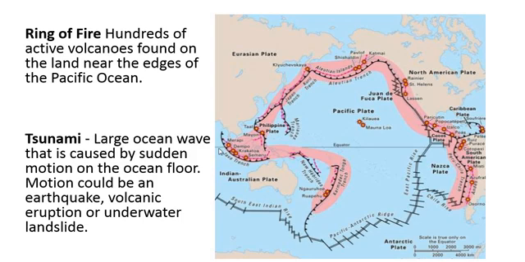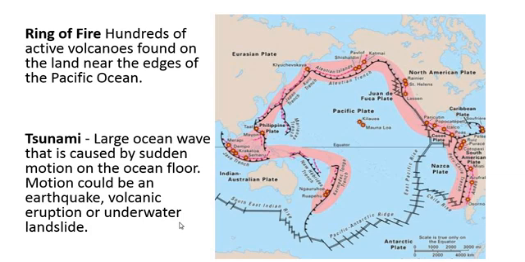Hundreds of active volcanoes are found on the land near the edge of the Pacific Ocean. This is the Pacific Ocean and this is the edge. This side is the Eurasian plate, Europe plus Asia together. On the Asia Pacific side, this side is the North American plate, and the southern part is the South American plate. So one semicircle is formed. This is called the ring of fire, where earthquakes and volcanic eruptions frequently take place.